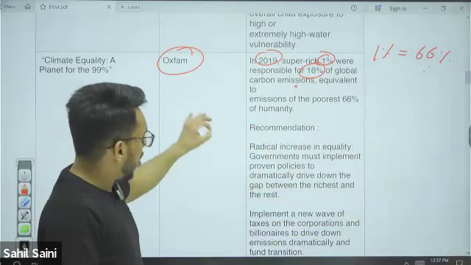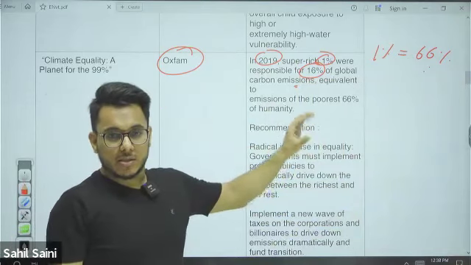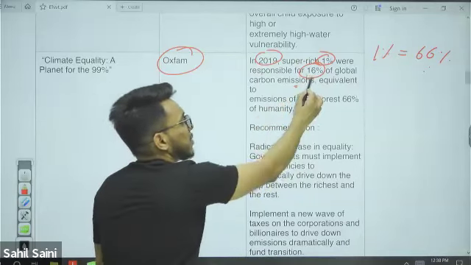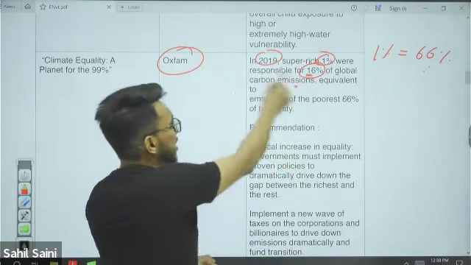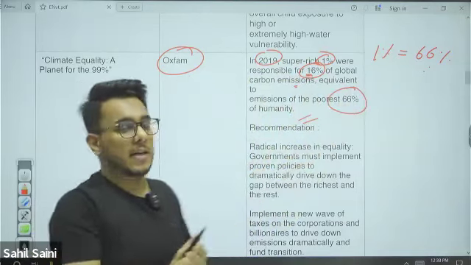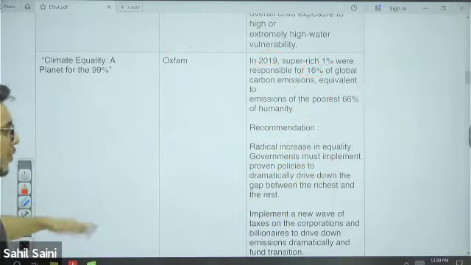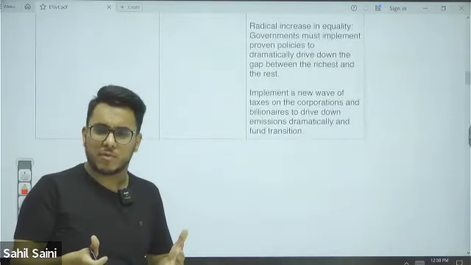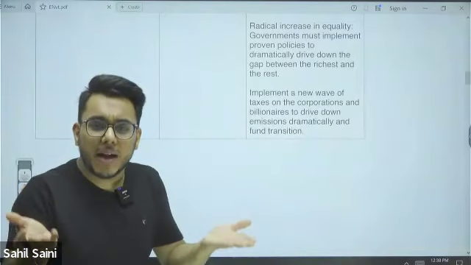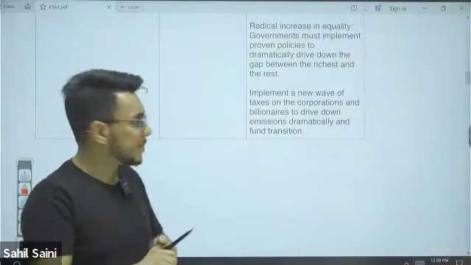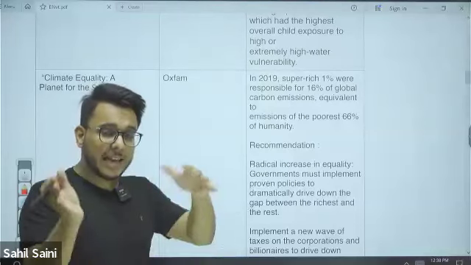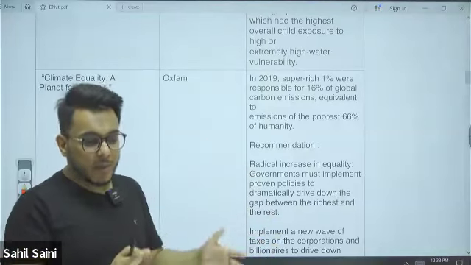Who will be impacted most when wet bulb temperature rises? Poor people, because they cannot afford air conditioning. So this report says that there need to be additional taxes on super rich people.